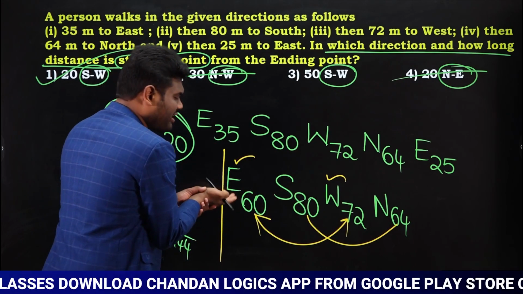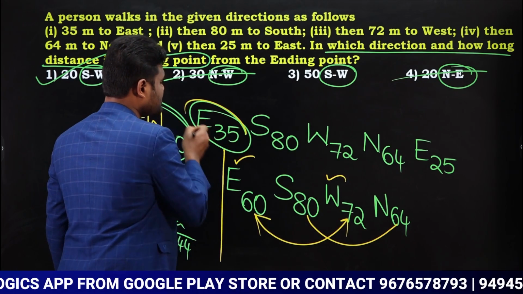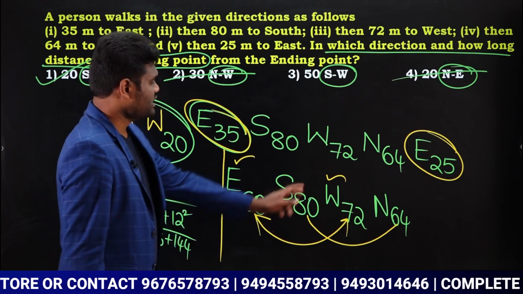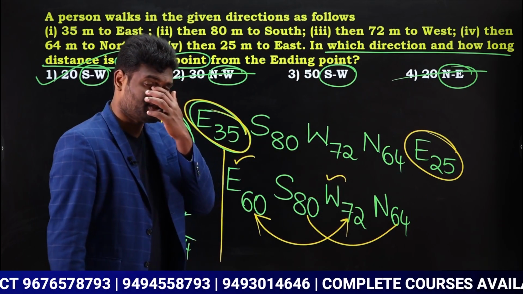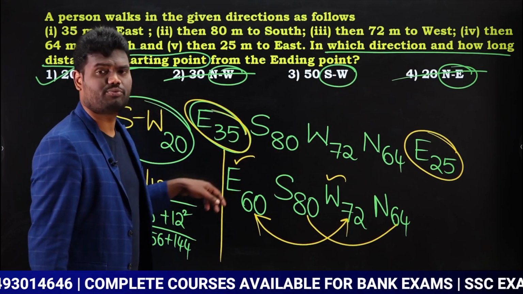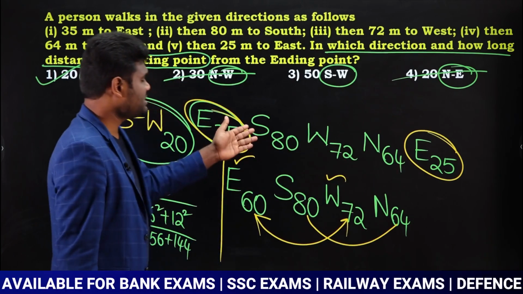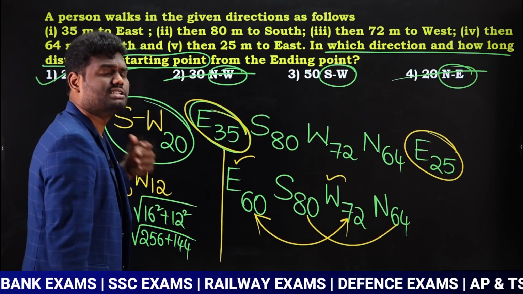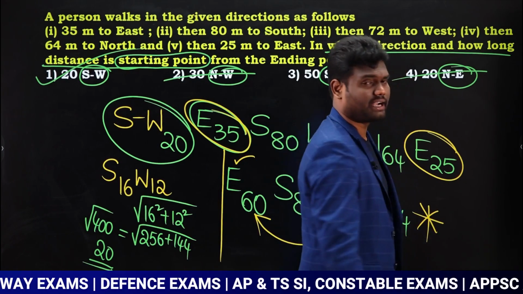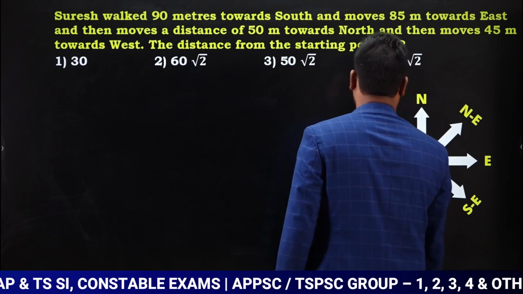If you don't want to write this step also, you can directly add this. Yes or no? This is 35 and this is 25. So 35 plus 25 is going to be 60. So this is 72. East opposite is west. 60, 72 difference is 12. So directly write this 12. West will be 12. South, north opposite. 80, 64 difference is 16. Highest number is 80. So you can write south 16. Just go and apply Pythagoras theorem. Again, this step is also not required, but just for the purpose of understanding, I have written this extra step. Is that clear? Let us go with the next question.